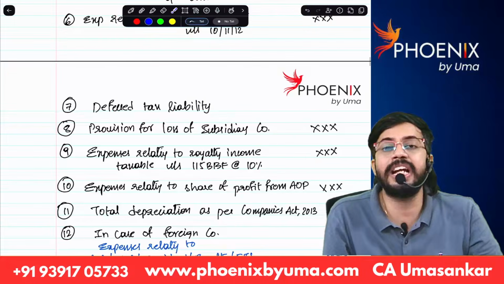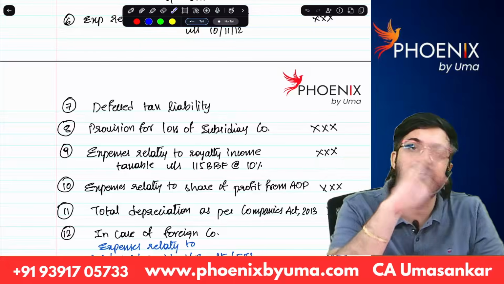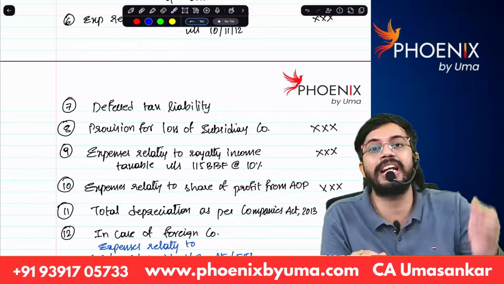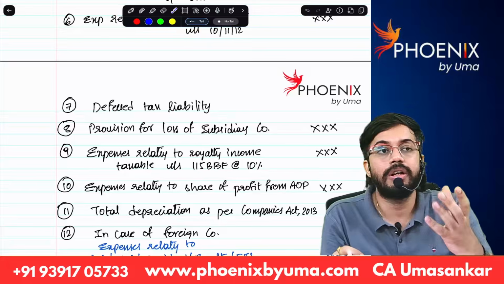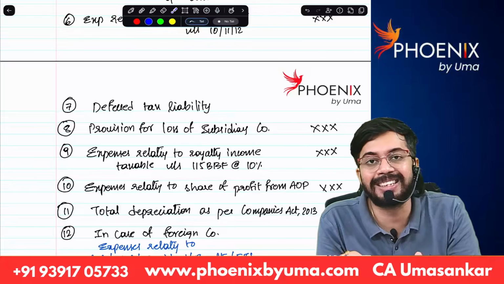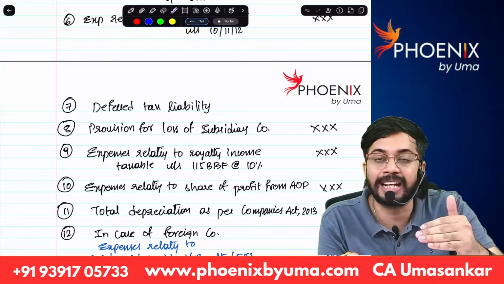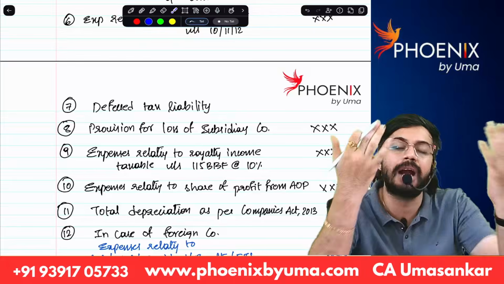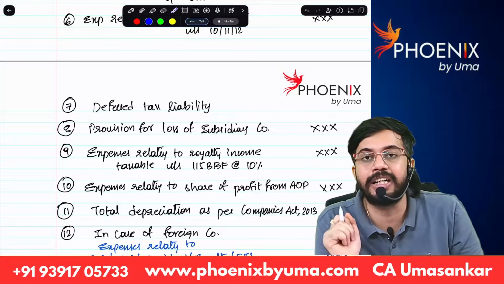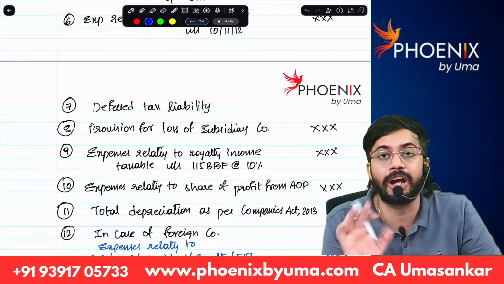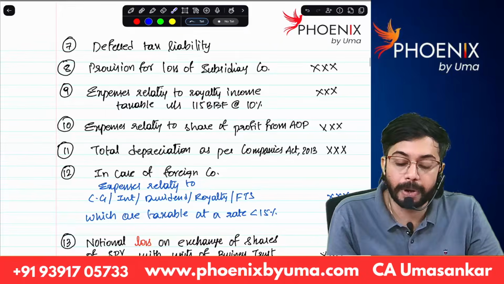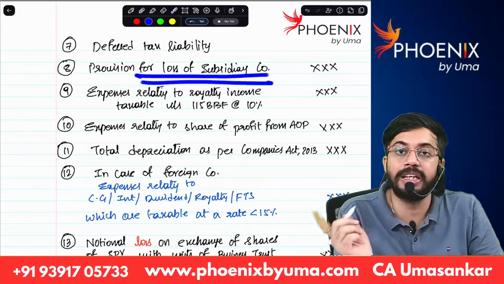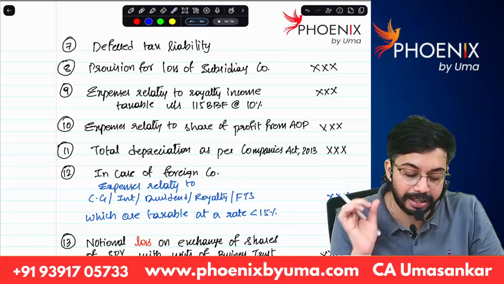Next, if there is any deferred tax liability, that is required to be added back. If there is any deferred tax asset, that is required to be reduced. So, entry for deferred tax liability, P&L account debit to deferred tax liability, that is not allowed, add back. Entry for deferred tax asset account debit to P&L account, not allowed, reduce deferred tax asset. Okay. Next, provision for loss of subsidiary company, that is required to be added back.